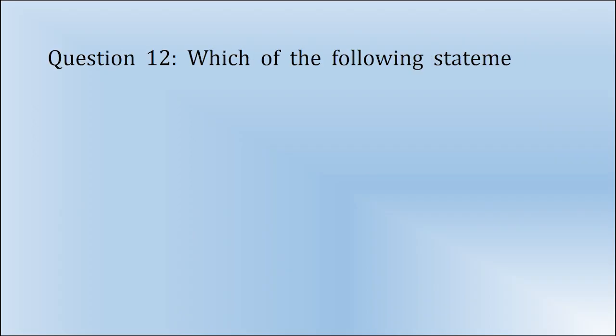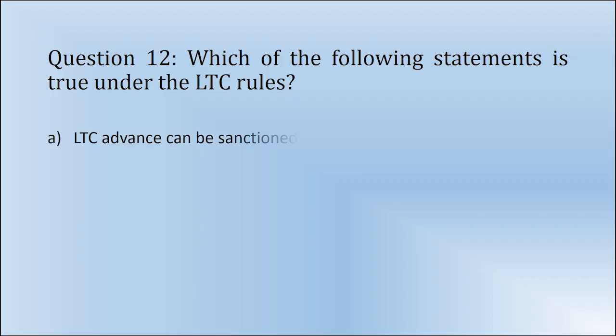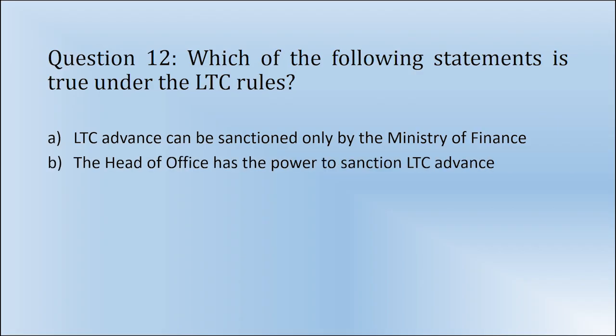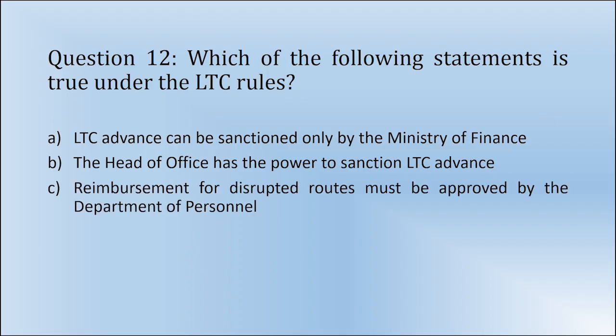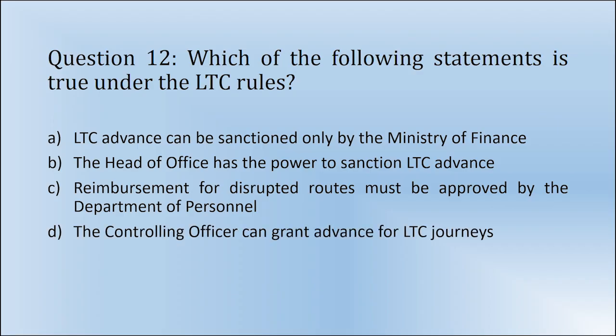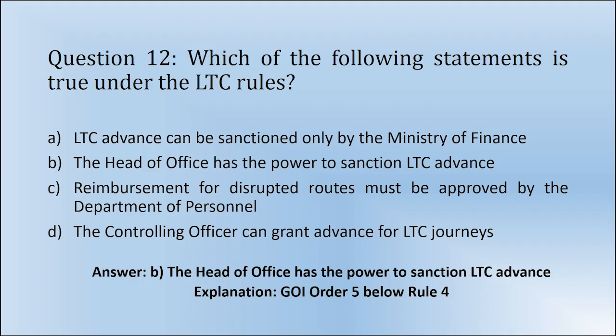Question 12. Which of the following statements is true under the LTC rules? A. LTC advance can be sanctioned only by the Ministry of Finance. B. The Head of Office has the power to sanction LTC advance. C. Reimbursement for disrupted routes must be approved by the Department of Personnel. D. The Controlling Officer can grant advance for LTC journeys. Answer: B. The Head of Office has the power to sanction LTC advance. Solution is based on Government of India Order number 5 below Rule 4.